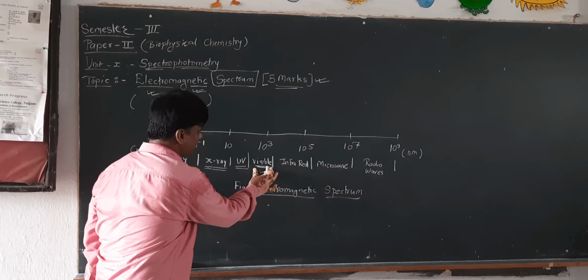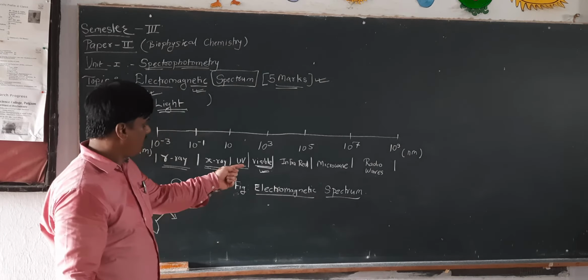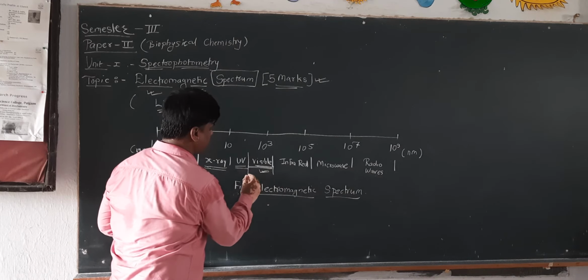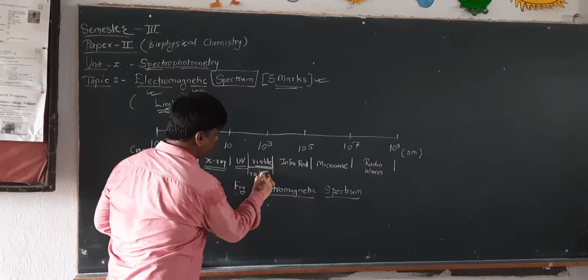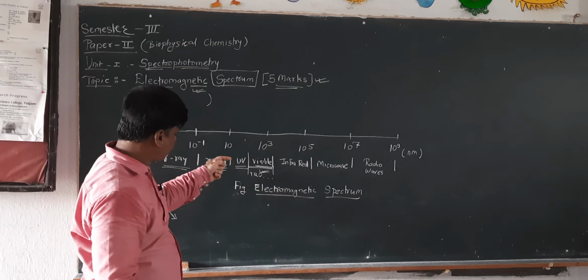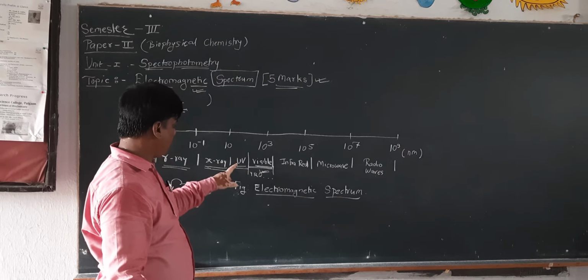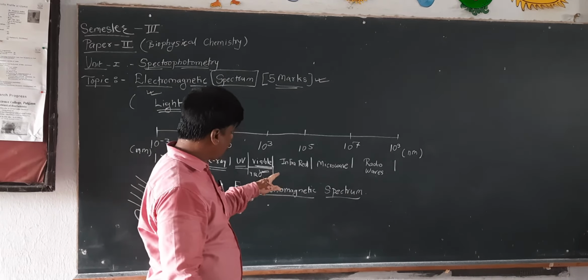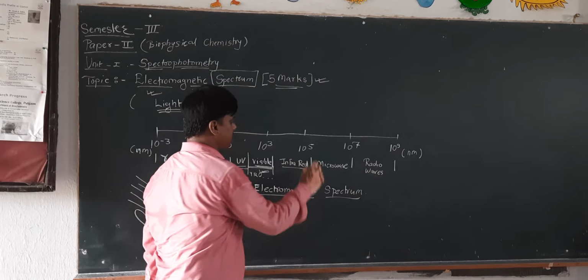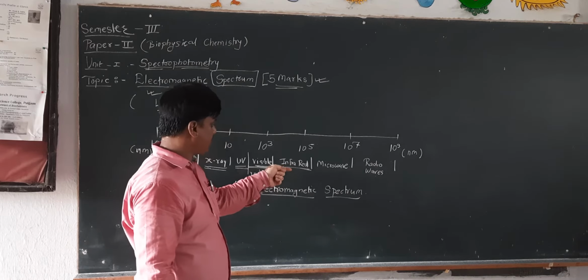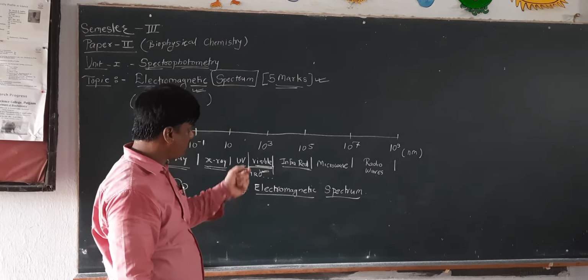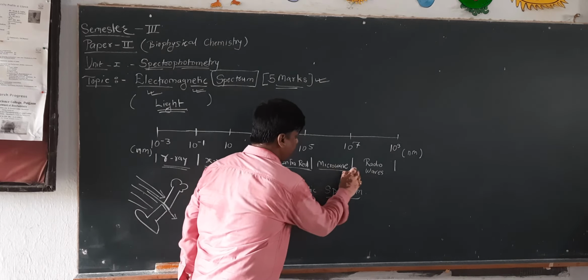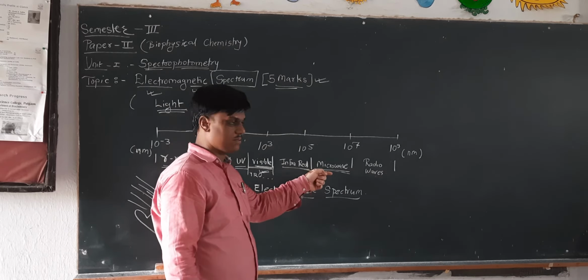Then we have the visible range of electromagnetic radiation. That is, we have various kinds of rays, that means yellow, red, orange, etc. So it ranges near about UV plus visible, that is 10 to 10 raised to 3 nanometer. Then we have another electromagnetic radiation, that is infrared rays, particularly used in infrared guns.